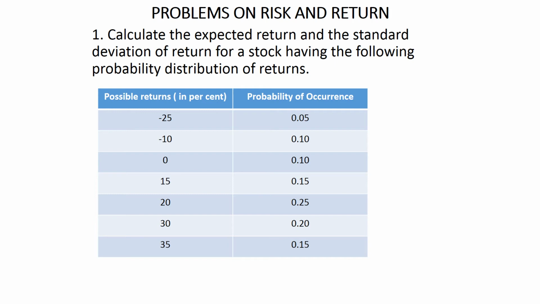Okay students, so now they have given us the cash flows or possible returns in terms of percentage, and they have also given us the probability of occurrence of these returns. So what are the possible returns we have got? We have -25, -10, 0, 15, 20, 30, 35, and the probabilities 0.05, 0.1, 0.1, 0.15, 0.25, 0.2 and 0.15. Generally the probabilities will always sum to 1, that is 100%. Let us go for working out.